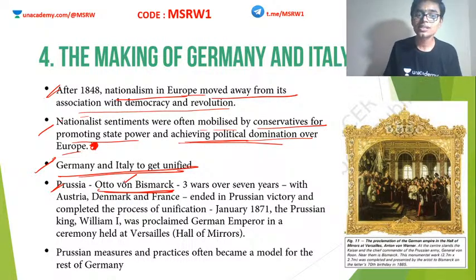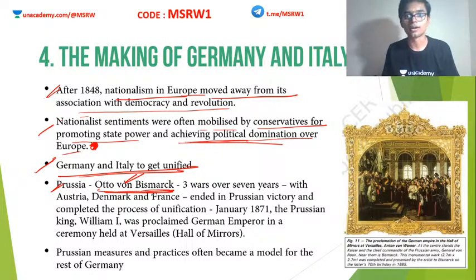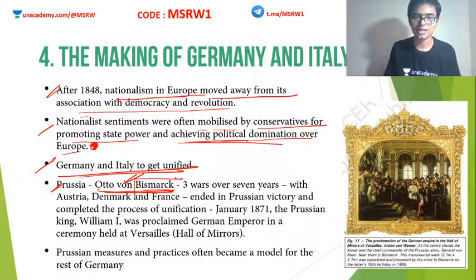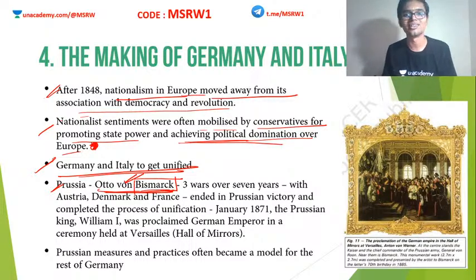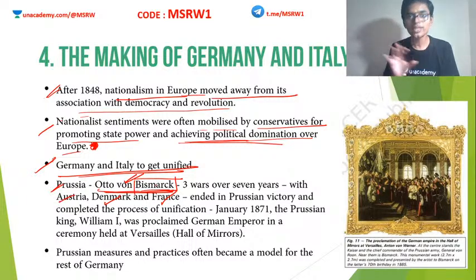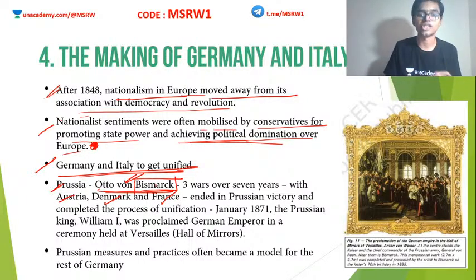Okay, so this time, it was Otto von Bismarck. I hope you know this person as well. Bismarck is known as the Iron Man of the world. Okay, so Bismarck, in this time, fought 3 wars over 7 years with Austria, with Denmark and with France. All these wars ended in the victory of Prussia. Okay, and eventually at the end of these revolutionary wars, Germany became united.